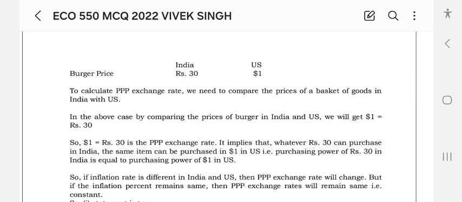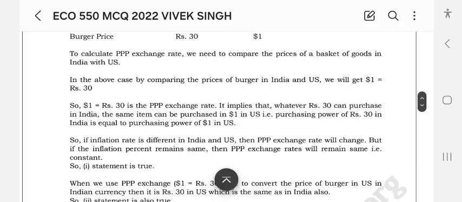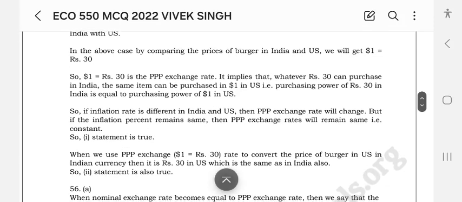It implies that whatever Rs 30 can purchase in India, the same item can be purchased for $1 in the United States. That is, the purchasing power of Rs 30 in India is equal to the purchasing power of $1 in the United States. So if the inflation rate is different in India and the United States, then the PPP exchange rate will change. But if the inflation percent remains the same, then the PPP exchange rate will remain the same. That is constant.